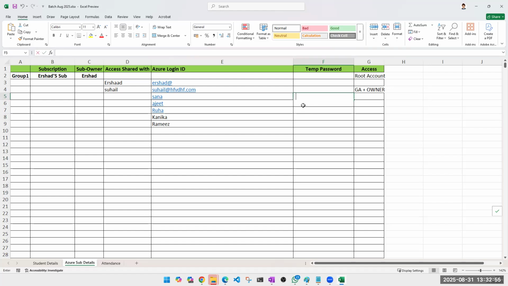Let's say that here you have your temporary passwords, etc. Whenever you log in for the first time and set up your password, just remove your password from here. So by this, we'll know that yes, you have used your account, you have access to your account. I mean, there are many ways we can go for logs also, but we don't want to make that complicated. So just remove it. We'll know that you have utilized your account. You are using your account.